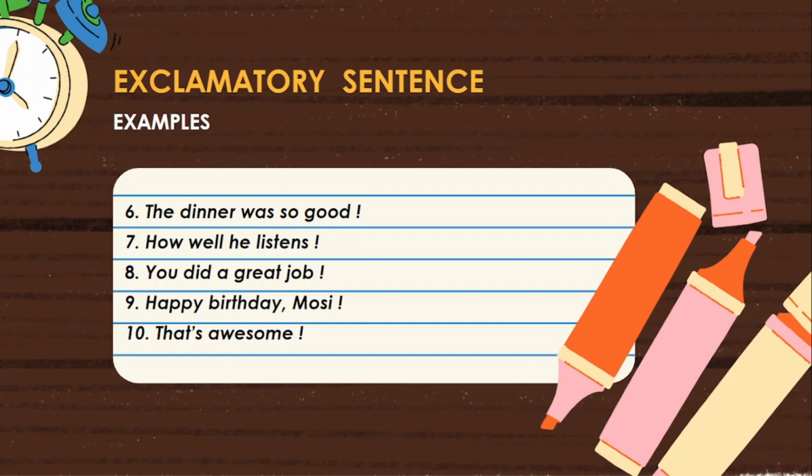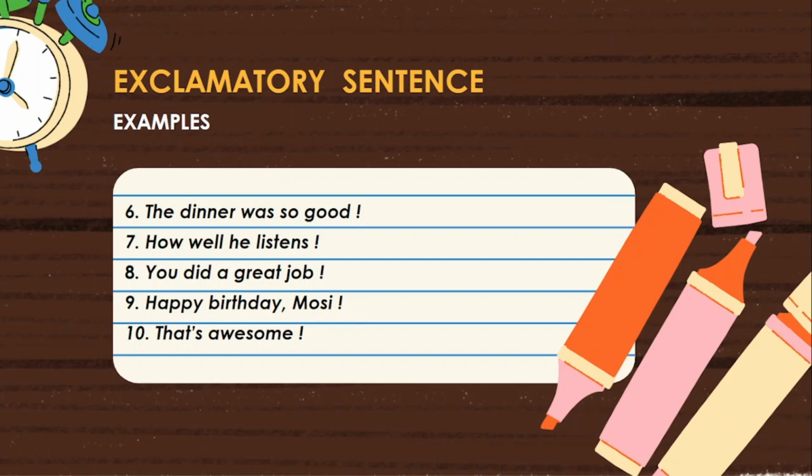If the speaker expresses his or her feelings like this, it is considered as an exclamatory sentence. Suppose the speaker expresses his or her feelings normally, like happy birthday Mosi. In this way, it is considered as an imperative sentence.